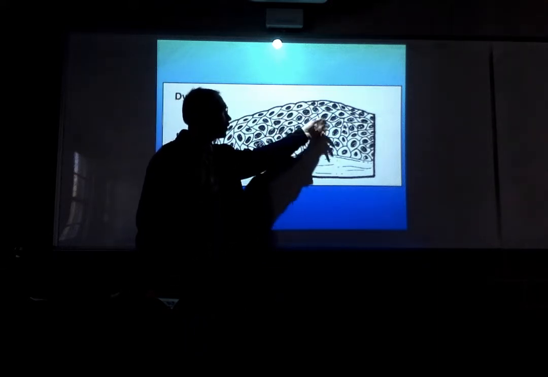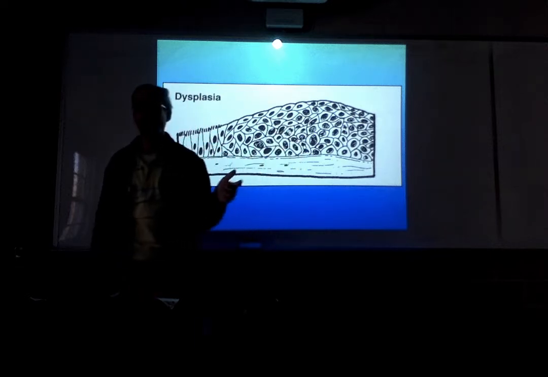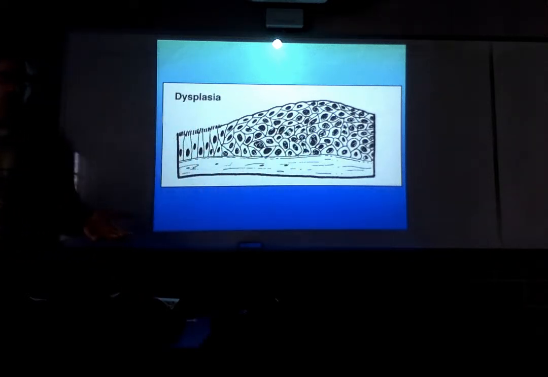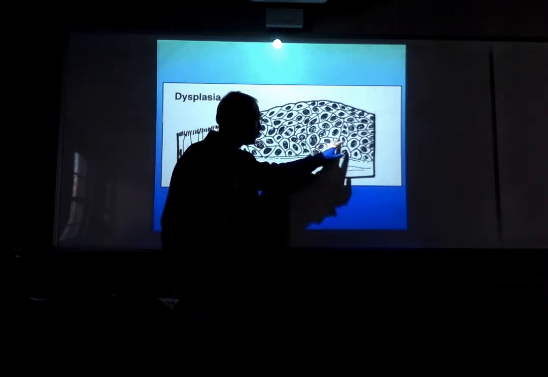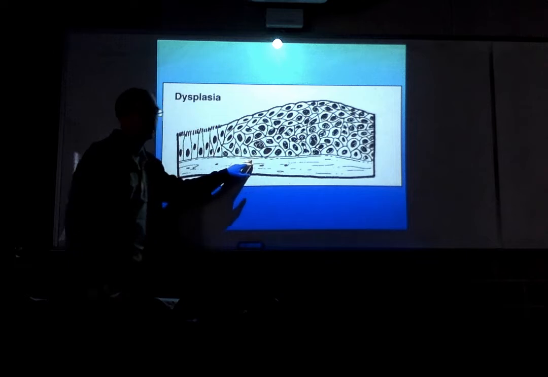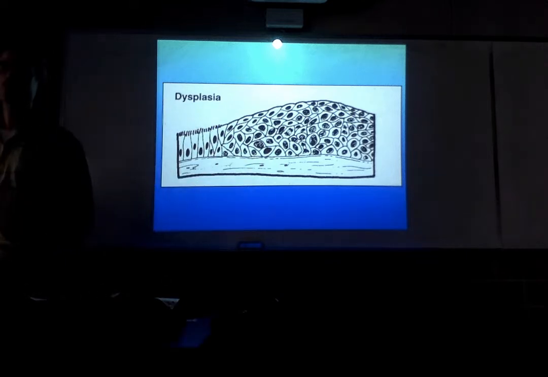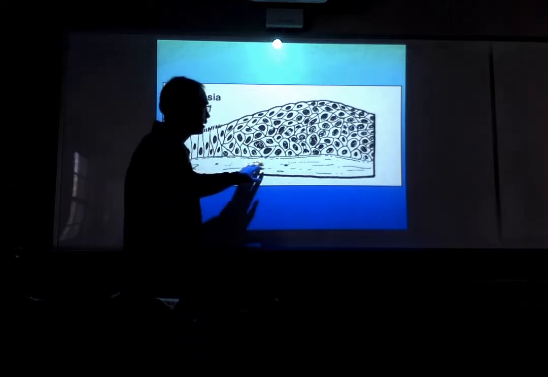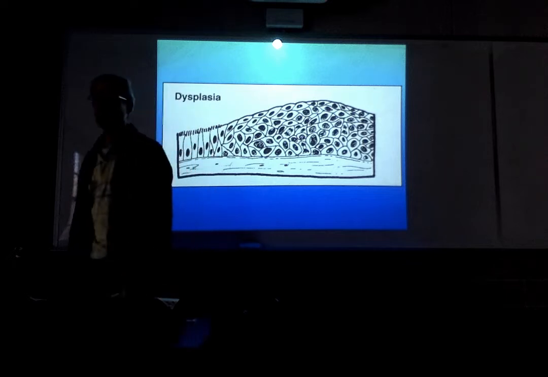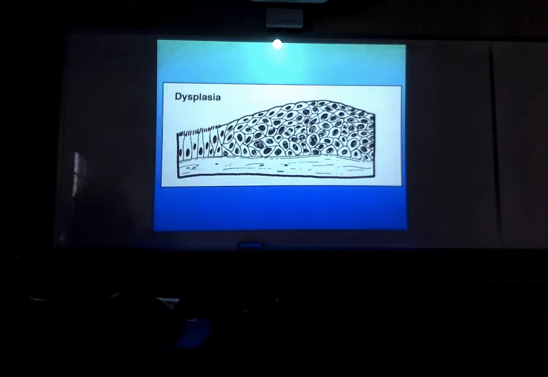This is an example of an epithelium that contains neoplastic cells. But you'll notice that these neoplastic cells remain confined above the basement membrane. That basement membrane is a natural tissue barrier. It's not penetrating a natural tissue barrier. These cells are not penetrating this basement membrane. And so the cells are not displaying any of the characteristics of malignancy. These cells, whatever they are, are still benign. They are neoplastic, but they're benign.